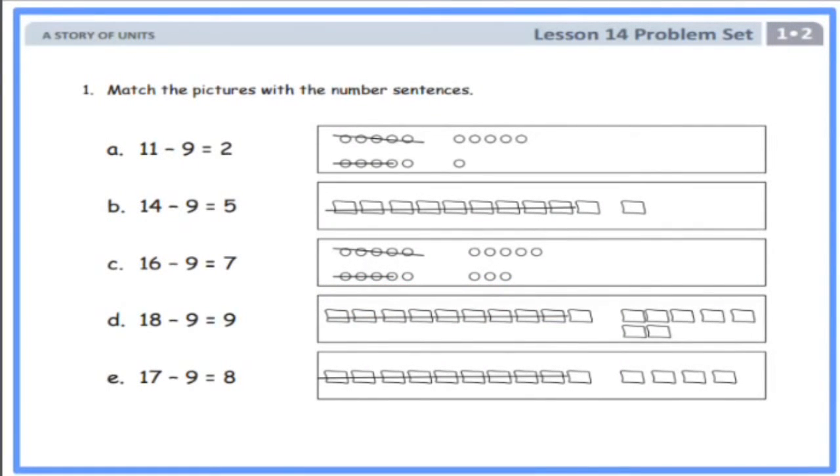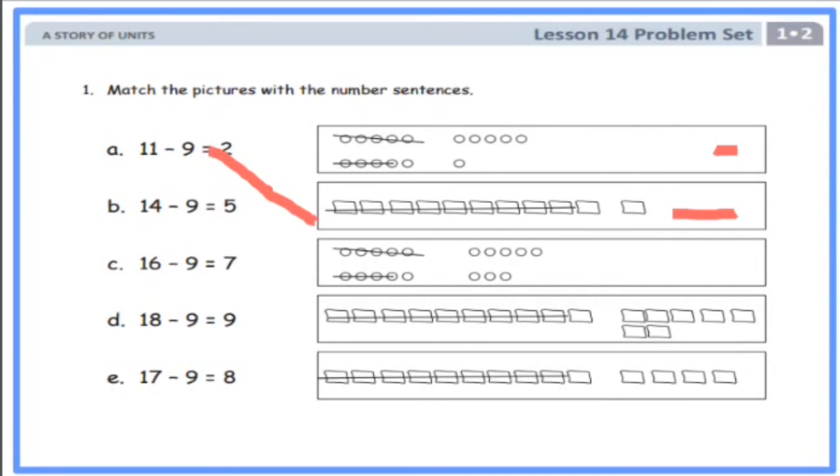Now here is our problem set. It says match the pictures with the number sentences. Now A is what? 11 minus 9 equal to 2. So which of these pictures matches this number sentence? 11 minus 9 equal to 2. Is it this? No. What about this one? Yes, because I have 11 as my whole and I crossed out 9 and 2 is left. So I will simply match this to this.